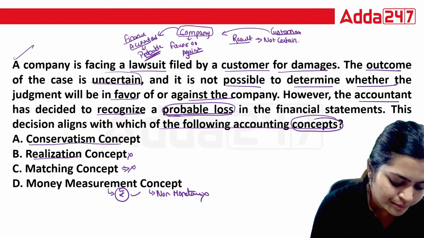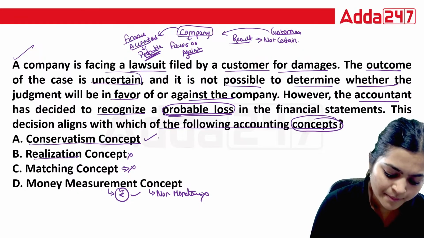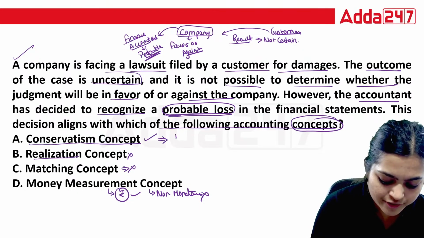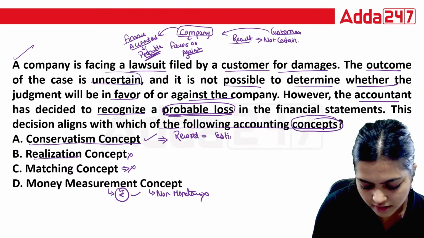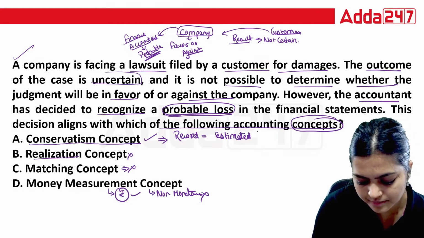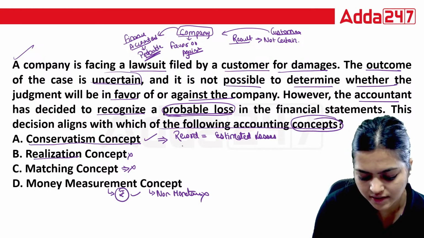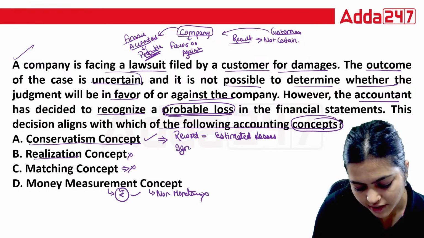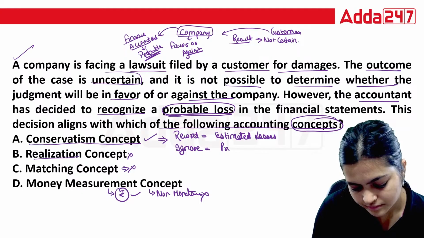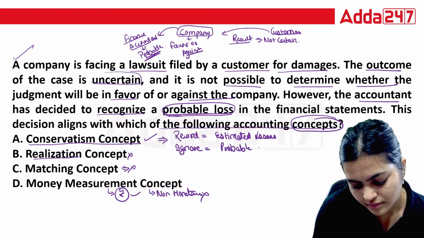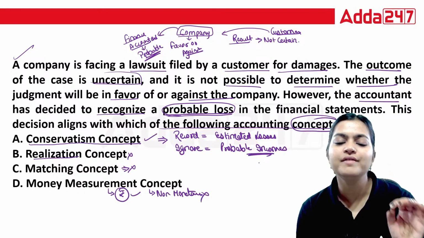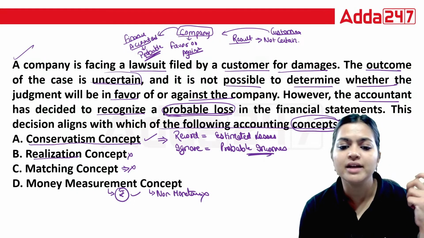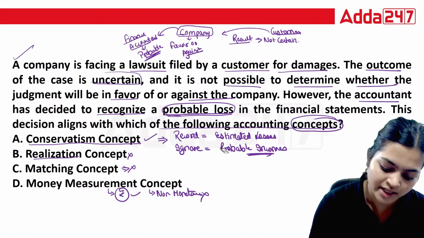Correct answer is conservatism concept. As per this concept, you will record estimated losses and you are going to ignore probable incomes. You're always going to ignore probable incomes, or you can say estimated incomes.